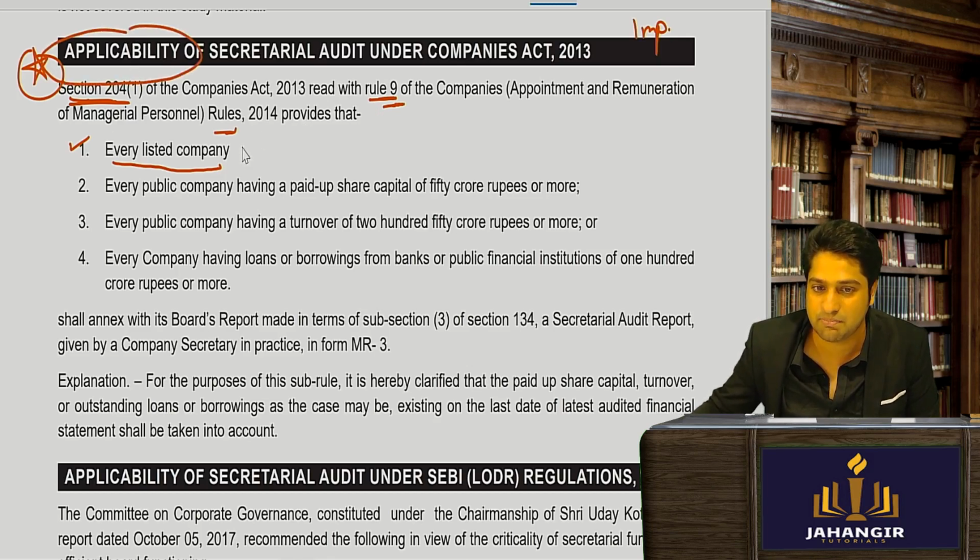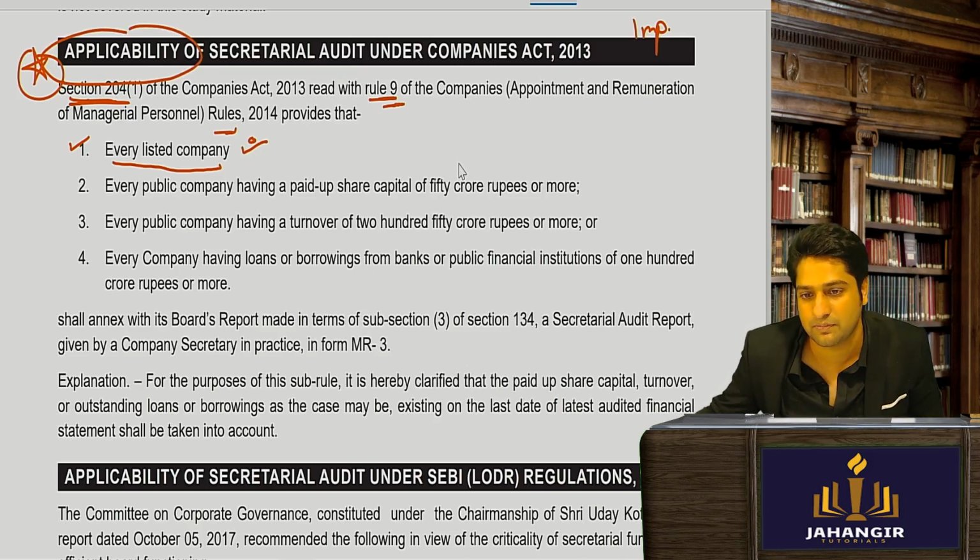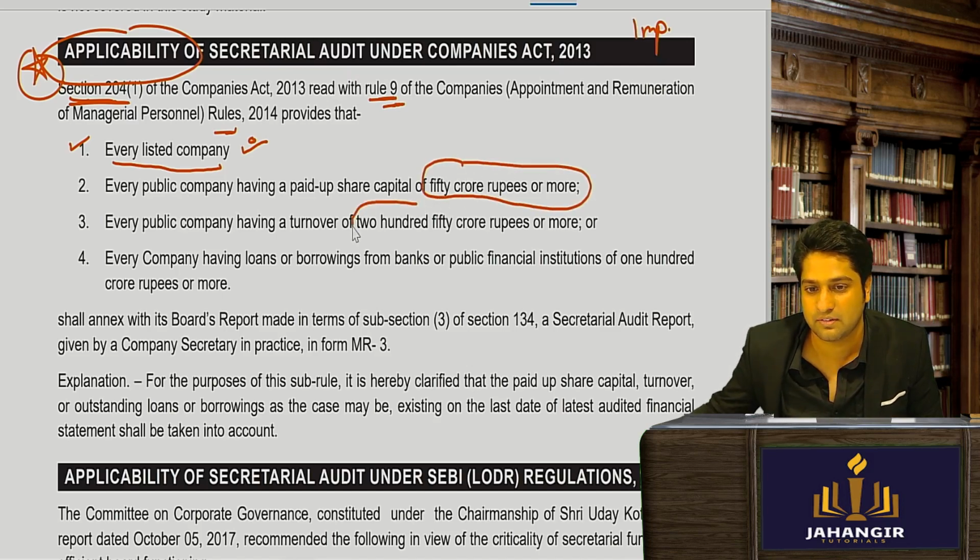So all listed companies, we know that. And another number you need to remember is 50-250. So 50 and 250.